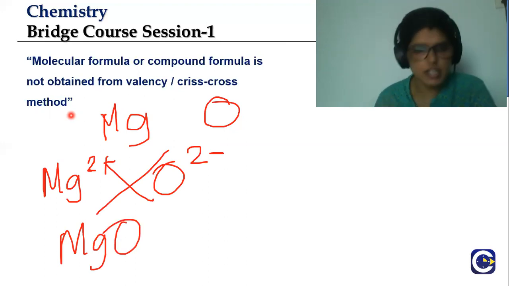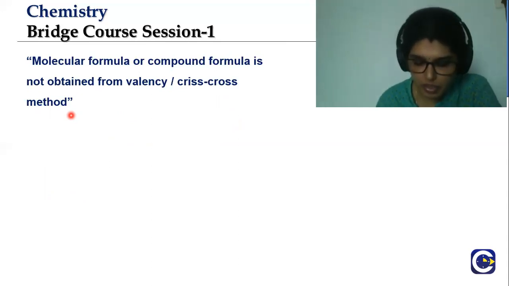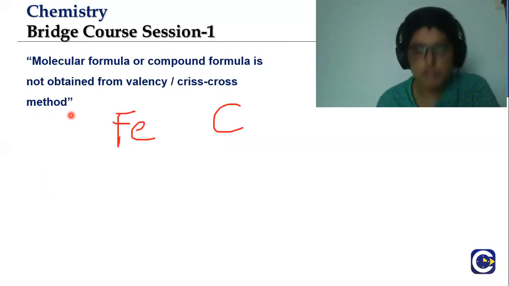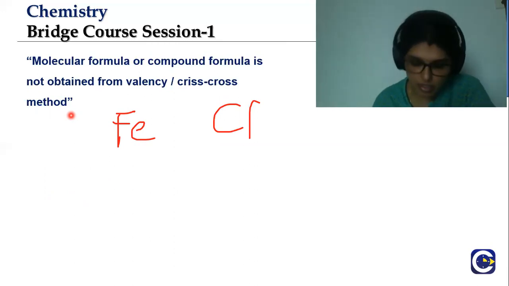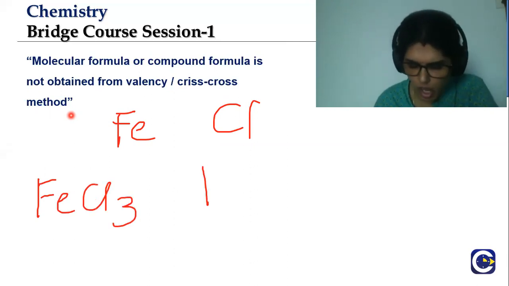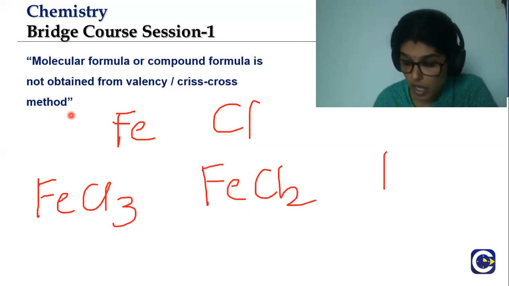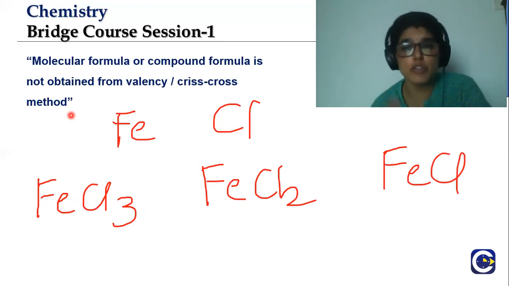Now, this is the valency method. Suppose I ask a person to give me the compound which forms between iron and chlorine, Fe and Cl. I get 3 answers. Which answer is correct out of these 3 compounds?